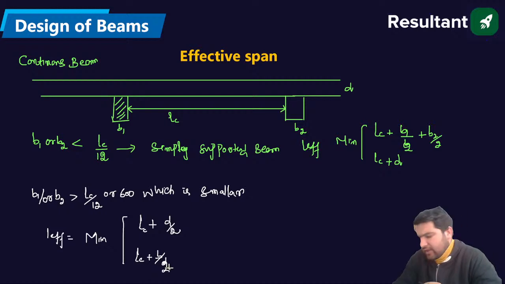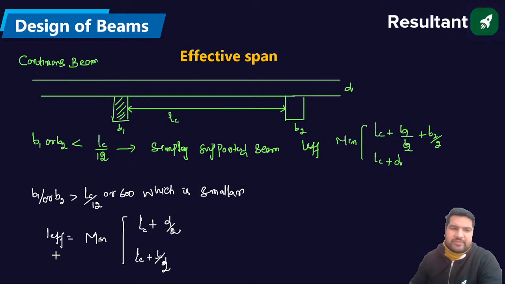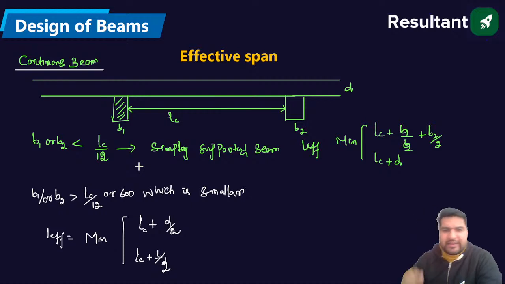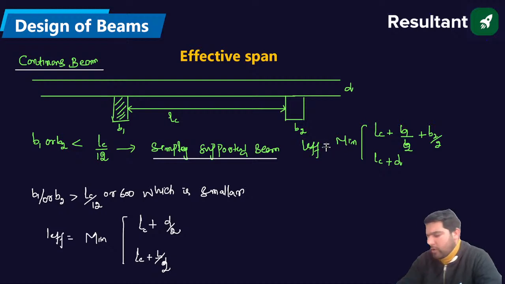So it will be Lc plus b by 2. Is everything clear from this continuous beam? First we have to check the Lc by 12 condition. If the support width is less than Lc by 12, in that case I'll be taking the simply supported case, that is, the L effective will be the minimum of Lc plus b1 by 2 plus b2 by 2, or Lc plus d. The minimum among the two will be taken as the value.